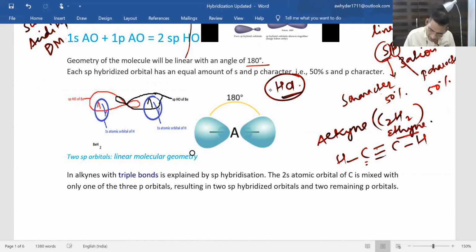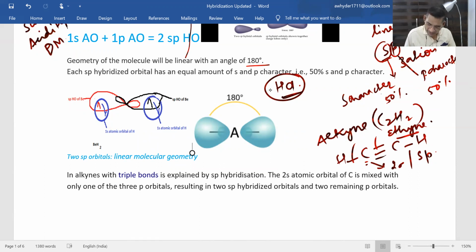Here see, this carbon is having 1 sigma and 1 sigma. This carbon is having 2 sigma. 2 sigma means sp hybridization. In organic chemistry, we can come to know about the hybridization by counting the number of sigma bonds. If 2 sigma bonds, then sp hybridization. If an atom has 3 sigma bonds, then it will be sp2. And if 4 sigma bonds around a single atom, then it will show sp3 hybridization. This method is applicable only for organic chemistry, where you consider sigma bonds only, and from there you come to know the hybridization shown by that specific element.